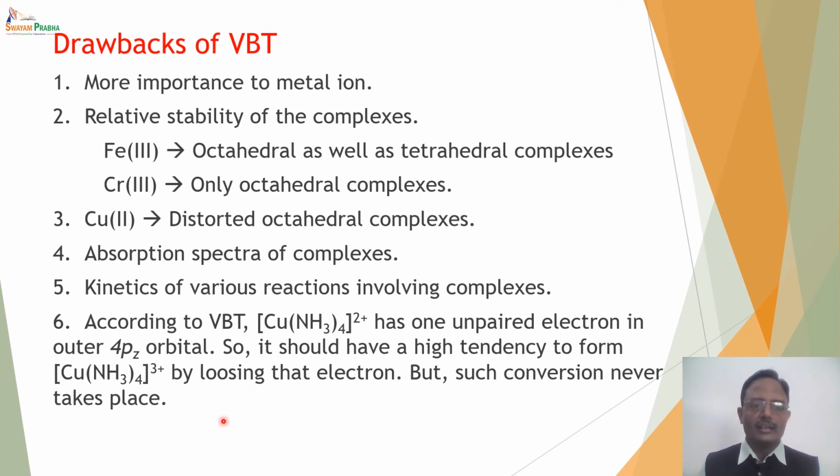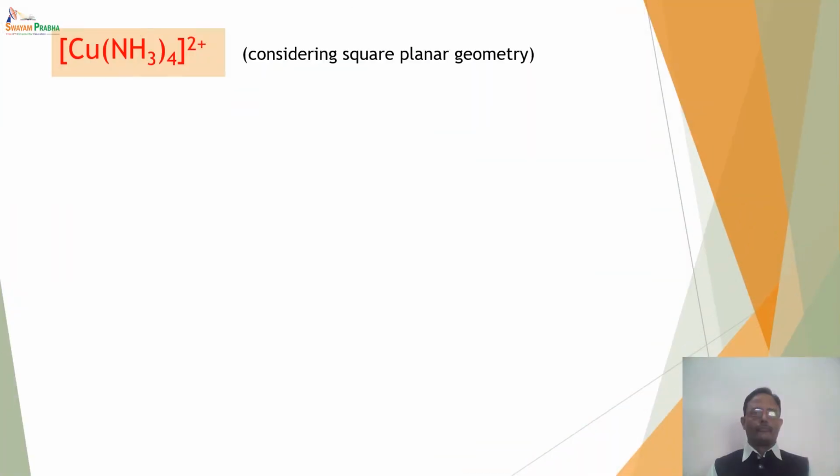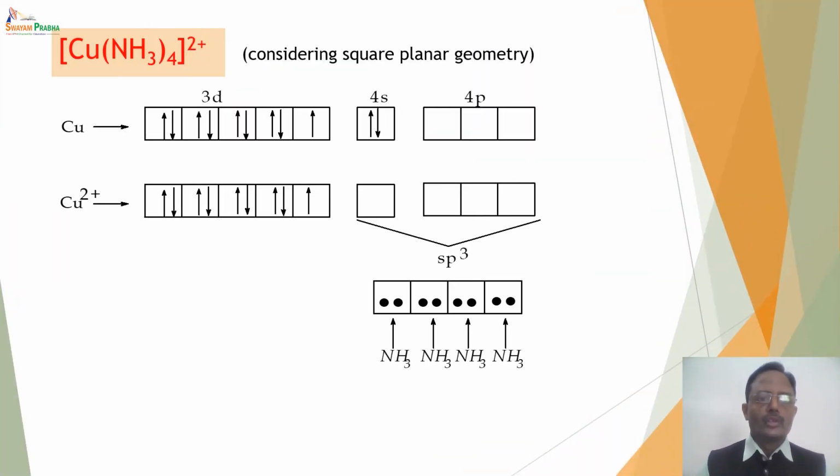We will try to explain this particular last drawback of valence bond theory in detail. Consider this complex Cu(NH3)4 2+. Now, Cu has electronic configuration 3d10 4s1. In the +2 oxidation state, the electrons are gone and now it is a 3d9 configuration. So there is an unpaired electron in 3d.